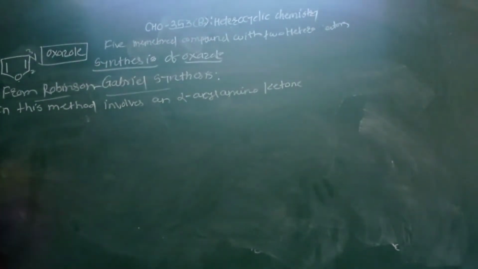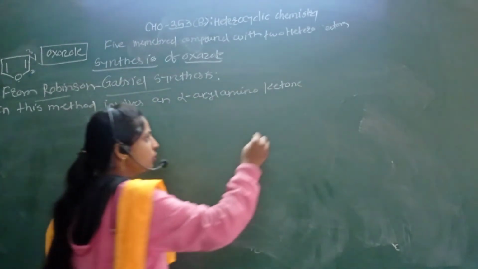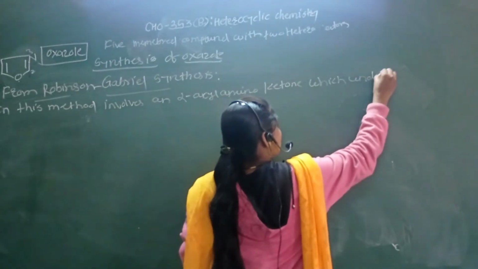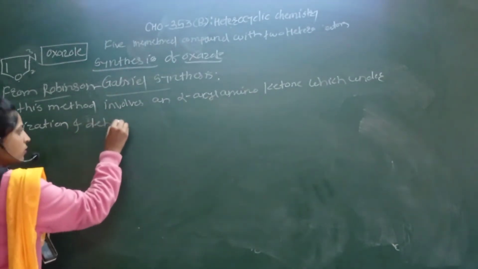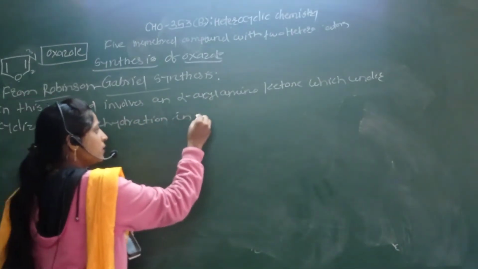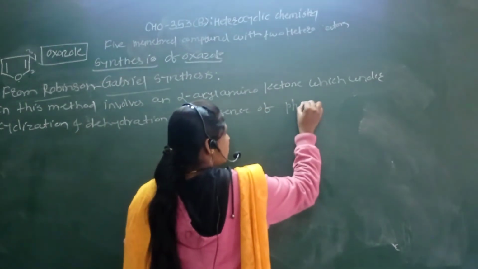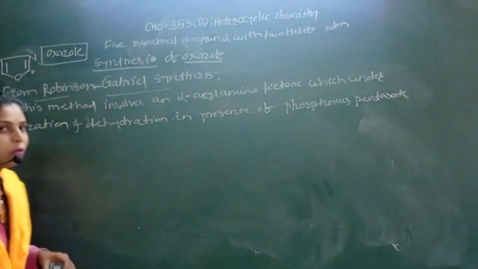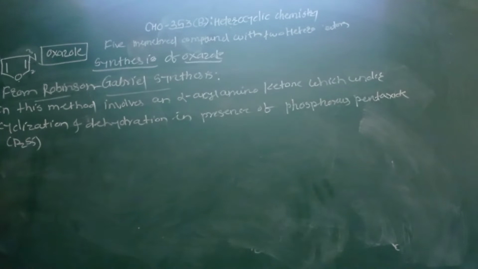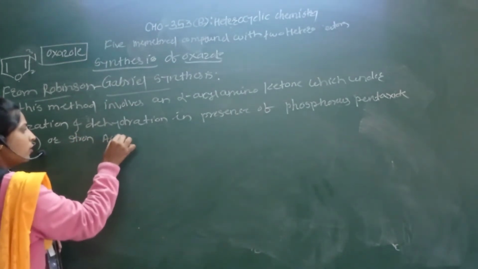Which reagent or starting compound do we have to use here? That is an alpha acyl amino ketone, which under cyclization and dehydration, in presence of phosphorus pentoxide, that is P2O5, or strong acid, takes place.